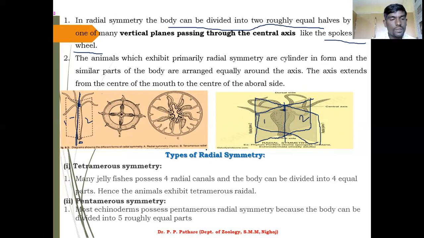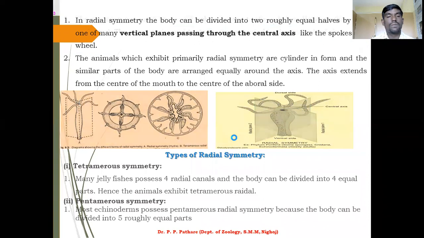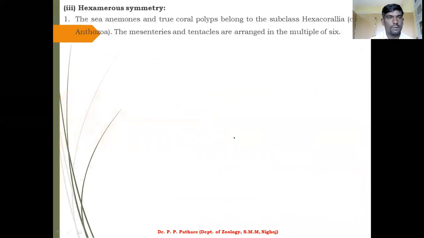ठीक है. Next one, that is pentamerous symmetry. Here your animal can be divided into five equal parts of the body by using radial symmetry. Most echinoderms show such a type of symmetry because the body is easily divided into five equal parts. So it is called pentamerous radial symmetry. Then hexamerous.